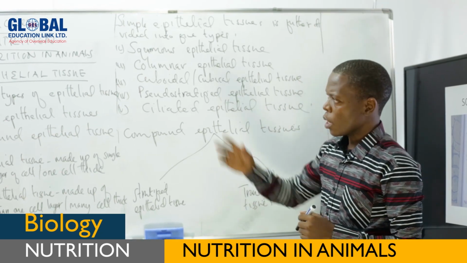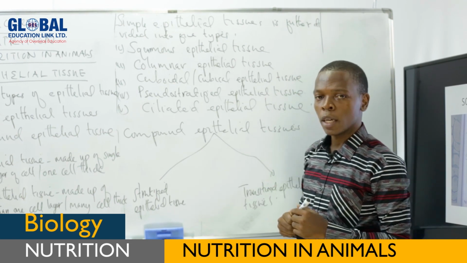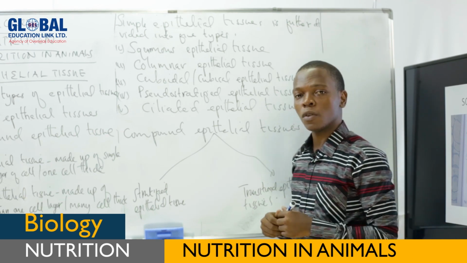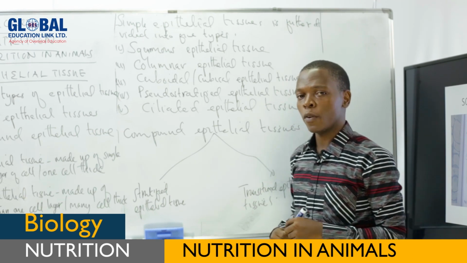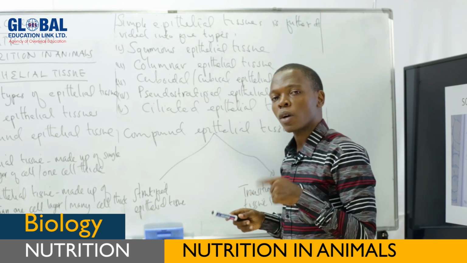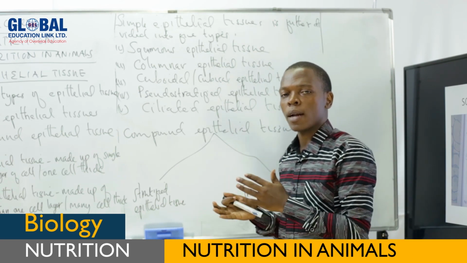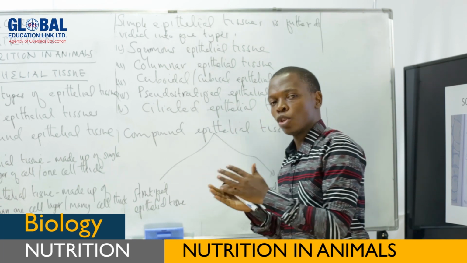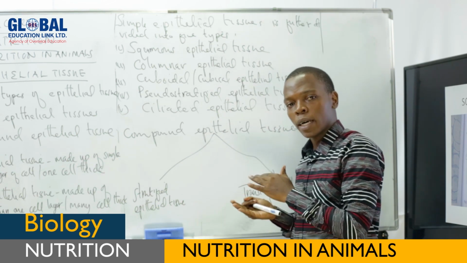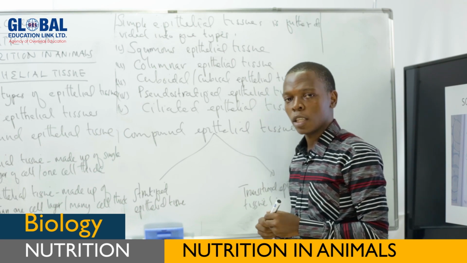Okay, students, because our main focus is nutrition in animals, especially in human beings, and we know that in nutrition in human beings, we must talk about the digestive tract or digestive system. Therefore, our main concentration will be those epithelial tissues which cover the digestive tract, from the mouth to the anus. What are the epithelial tissues which are found in the buccal cavities, in the esophagus, in the stomach, intestine, and the other parts of the digestive tract?